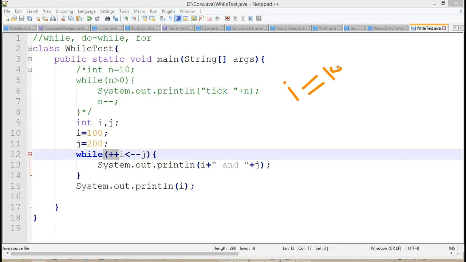The final statement I am trying to write has the I value 149 and the j value 151. Getting the point? Up to 149 and 151, this statement is printing.